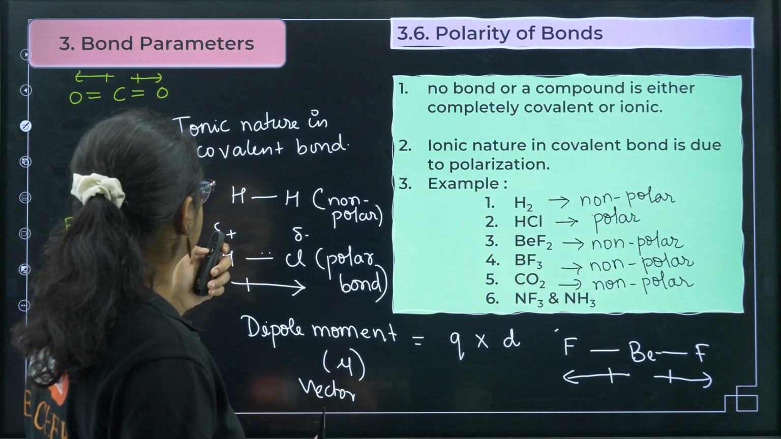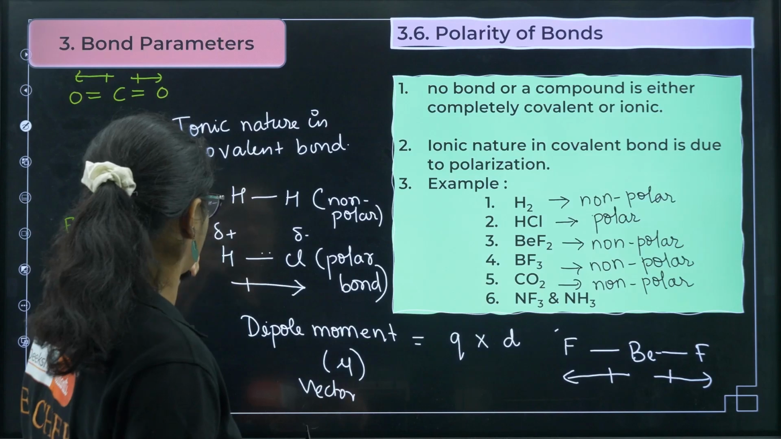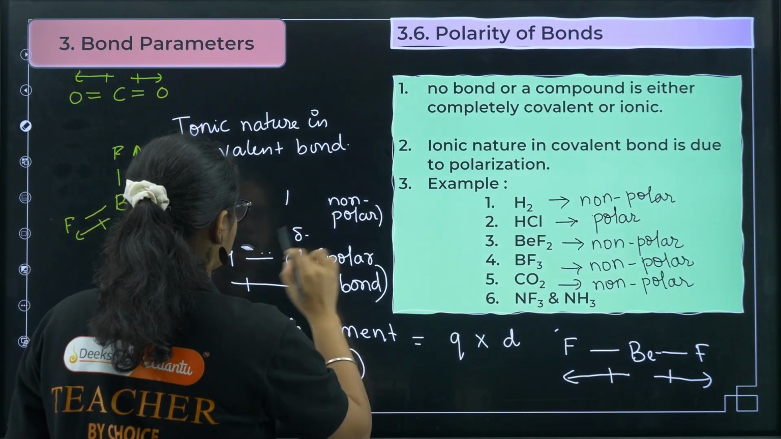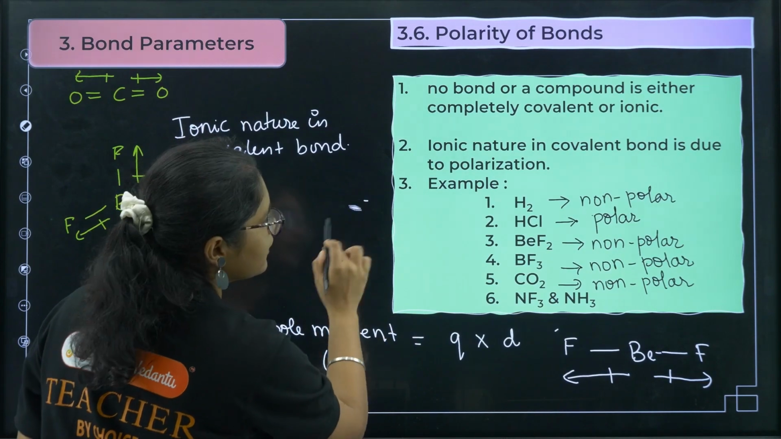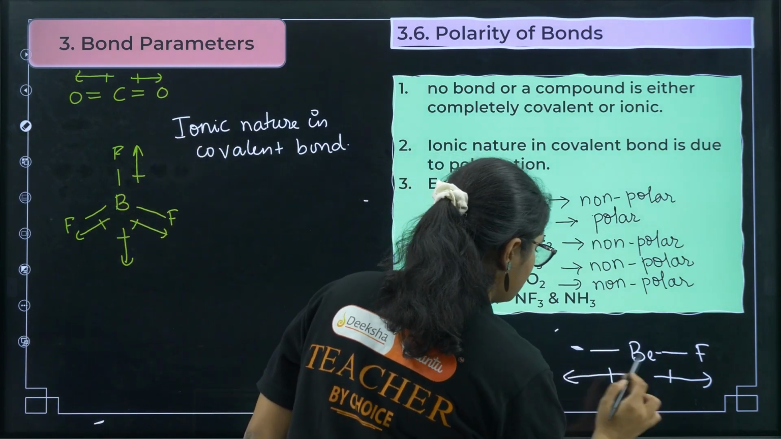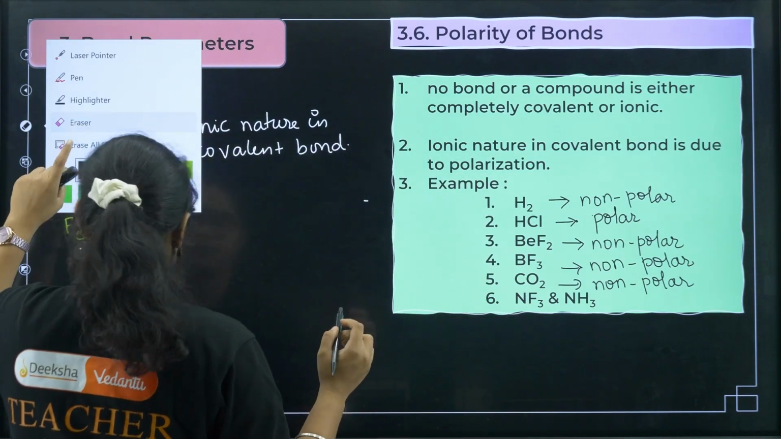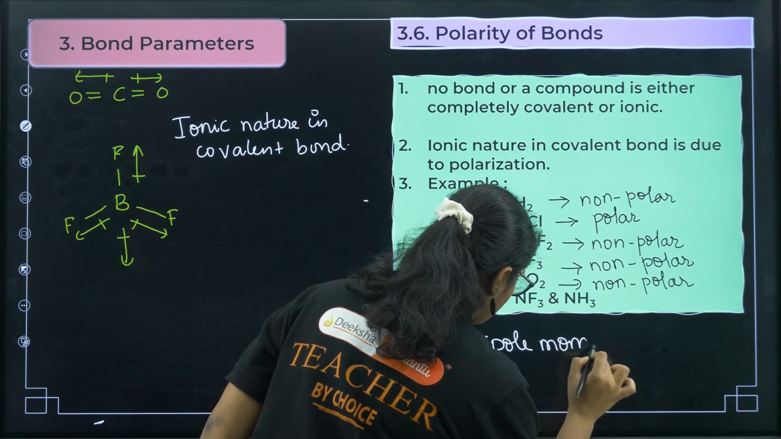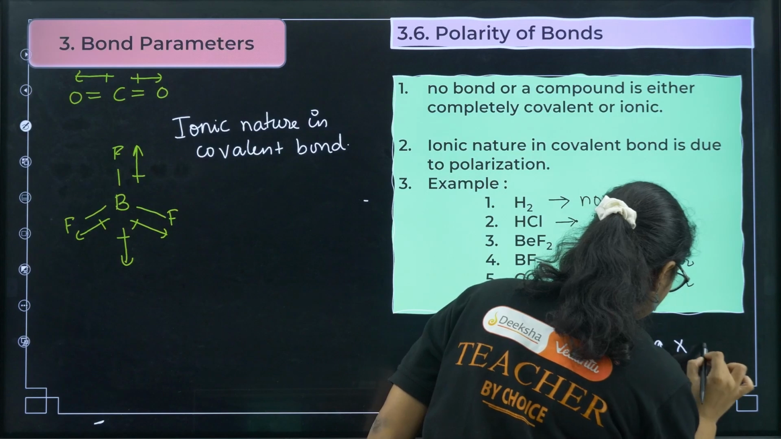I will use this place, I can erase this part. I hope you have noted down what dipole moment is. So I am erasing this one and I'll use this space for explaining. Just now whatever I wrote, I'll write here. Dipole moment, given by the symbol mu, is equal to charge into distance.